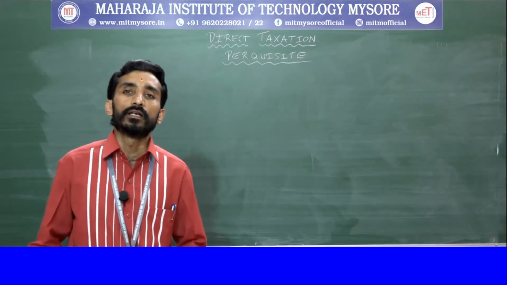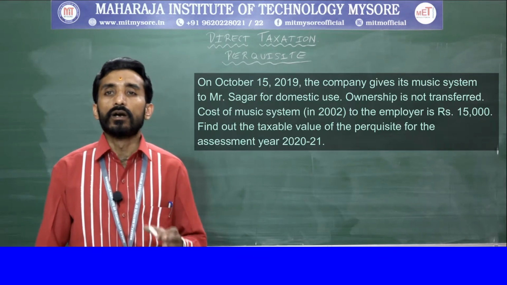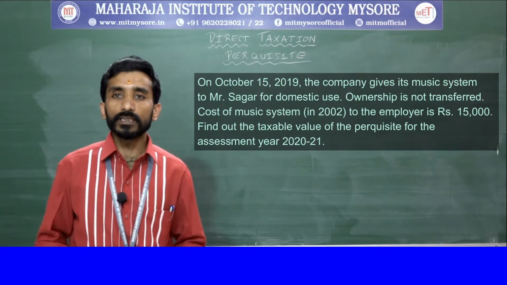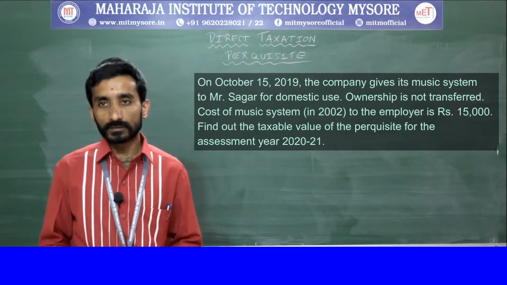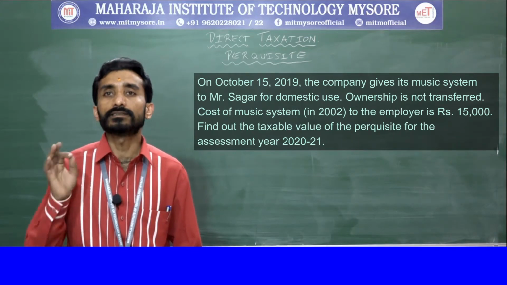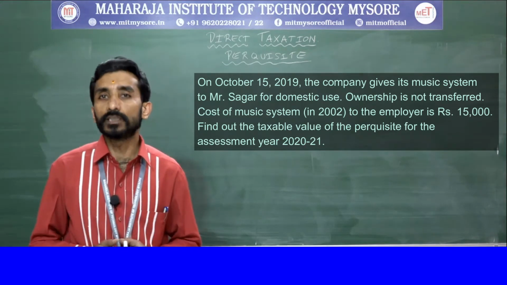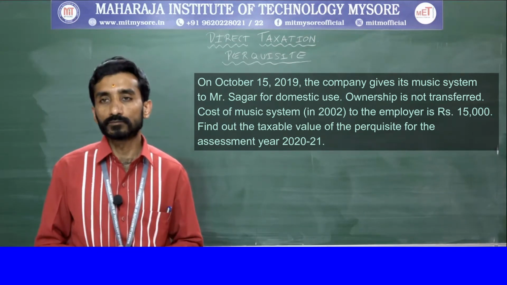Okay. Next we will go with one more problem. On October 15, 2019, the company gives its music system to Mr. Sagar for domestic use. Ownership is not transferred.